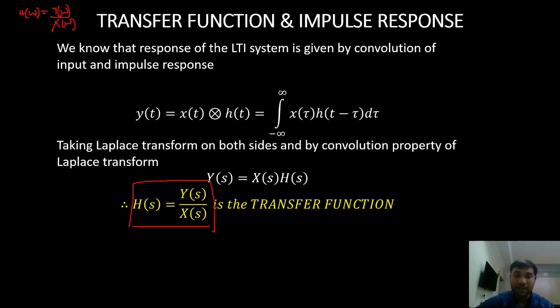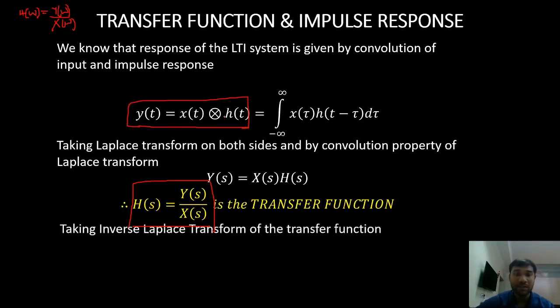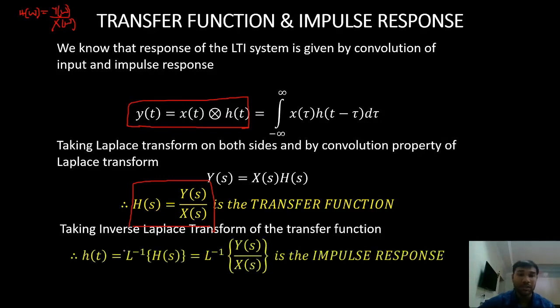Y of s is the Laplace transform of the output. X of s is the Laplace transform of the input. All these in time domain, they are related by convolution. The output y of t is convolution between the input x of t and impulse response h of t. Right? This is the same thing that we have seen in the second and third units. Now, if I take inverse Laplace of h of s, I will get h of t, which is nothing but the impulse response, right? Inverse transform of transfer function is nothing but impulse response.